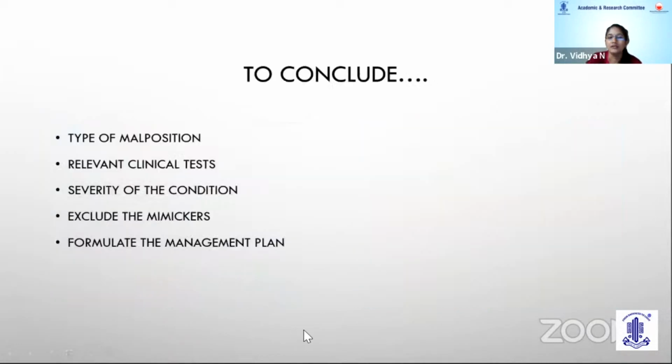So to conclude, by doing a detailed evaluation, we can find out the type of malposition that we are dealing with. By performing the relevant clinical tests, we can assess the severity of the condition, and also we can exclude the mimickers. We can formulate a proper management plan which would be successful cosmetically and functionally.